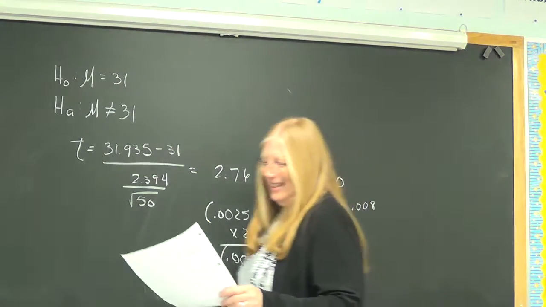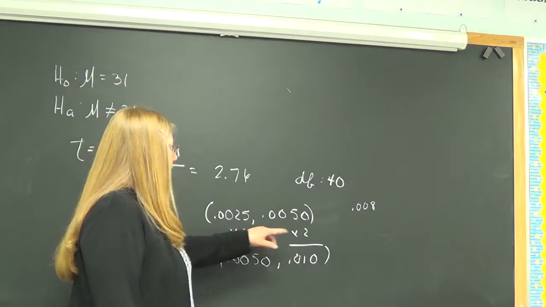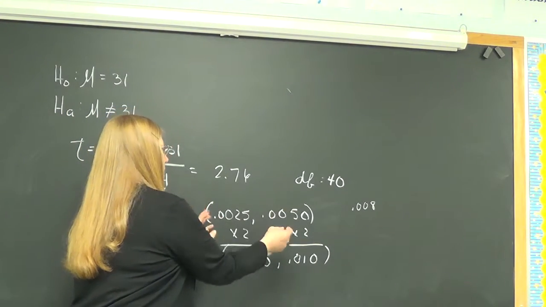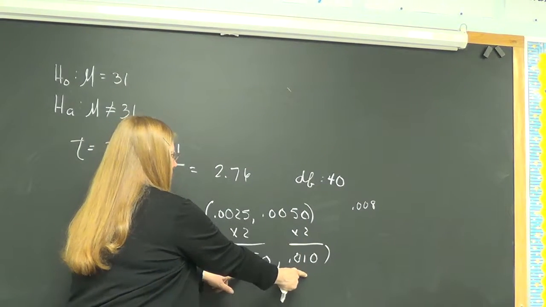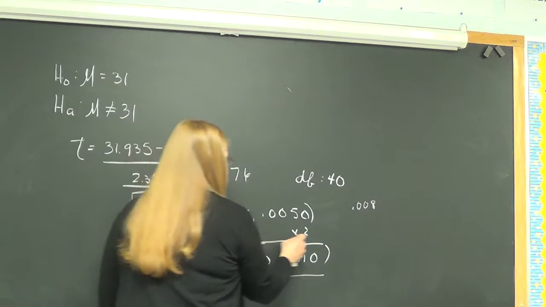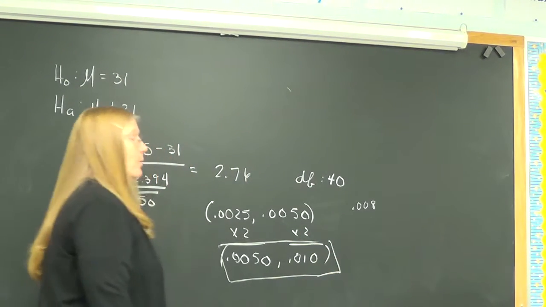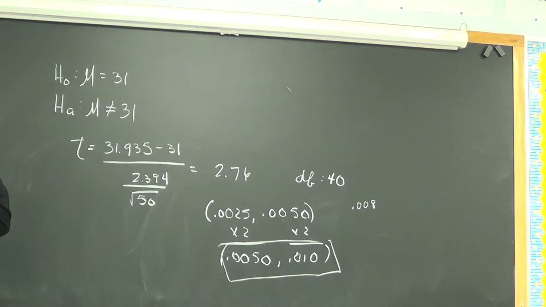The point being, if you do it on the chart, you take the range, the interval range, and double both sides, and you get the final p-value. If you do it on the calculator, they'll give you one value, you have to double it. The calculator doesn't do that.